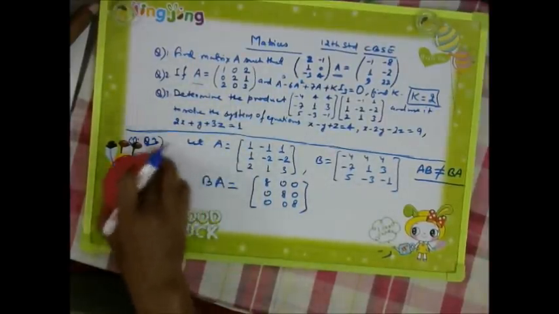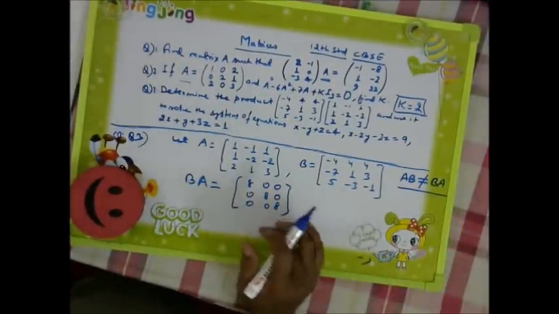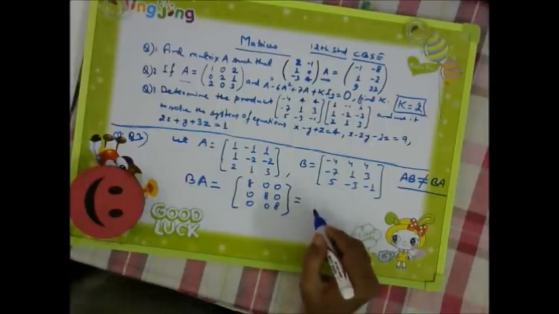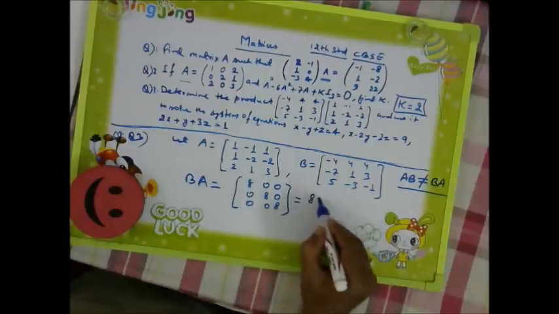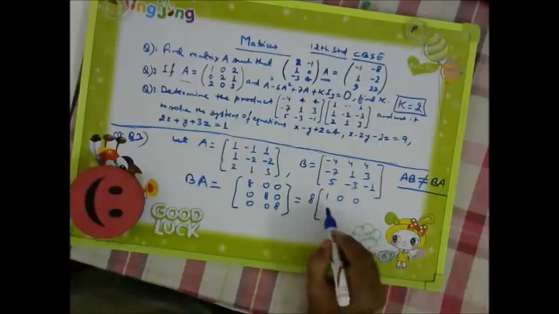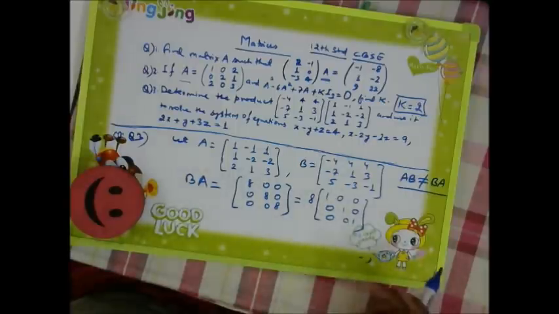If we observe this one, it is just like the identity matrix. We can also write it as this one. So 8 we can take outside and it will become 1 0 0, 0 1 0, 0 0 1. So what is it? It is I3.